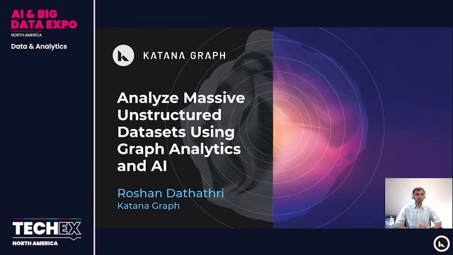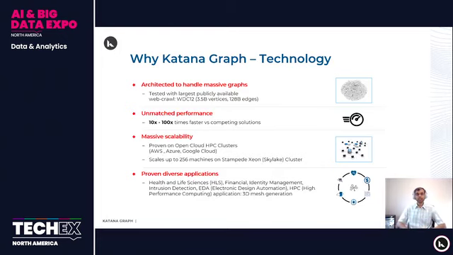And today I'll be presenting our work on analyzing massive unstructured data sets using graph analytics and AI. Katana Graph is architected to handle massive graphs. We have tested Katana Graph with many large datasets, including publicly available ones. For example, the largest publicly available dataset is a web crawl from Web Data Commons, which was published in 2012. And we have tested Katana Graph with this dataset, which has 3.5 billion vertices and 128 billion edges.